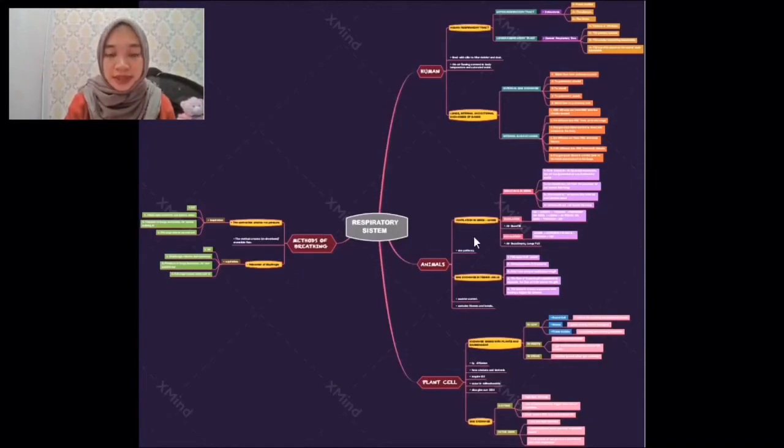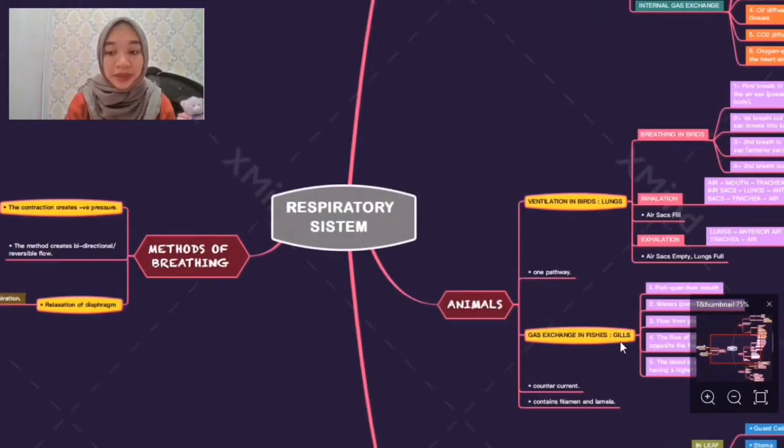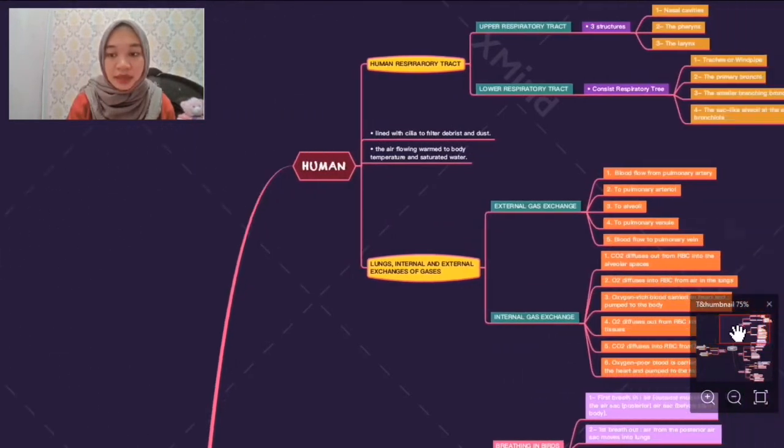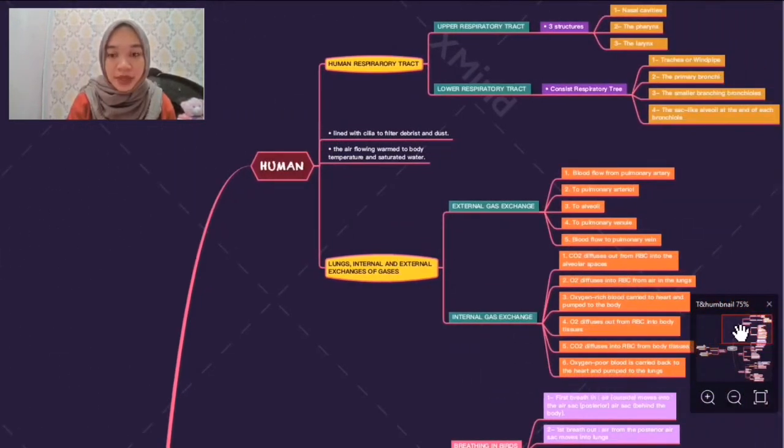So it's easier for every student like me to read and understand the flow of this map. As you can see, for human, there are 2 sections here: human respiratory tract and lungs, and internal and external exchange of gases, and there are more sections.